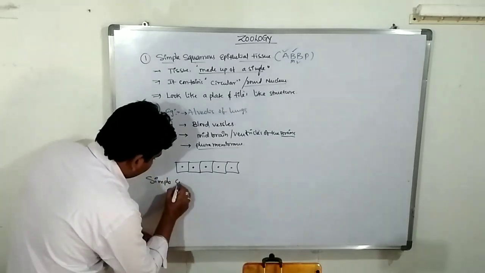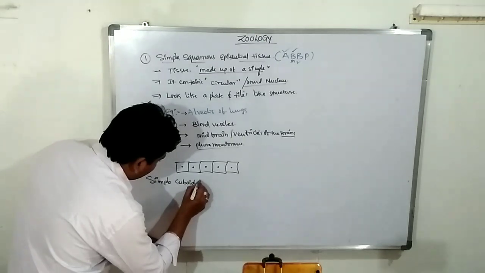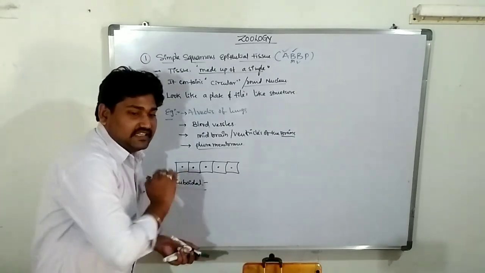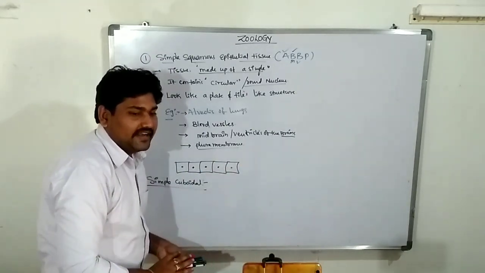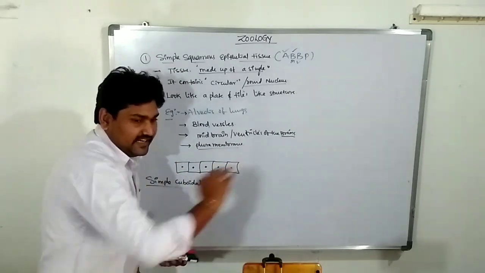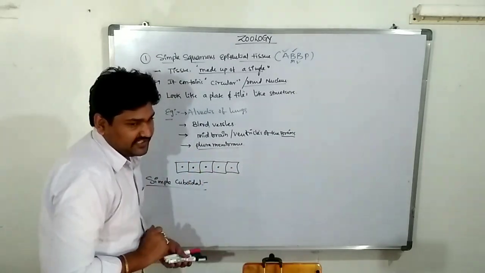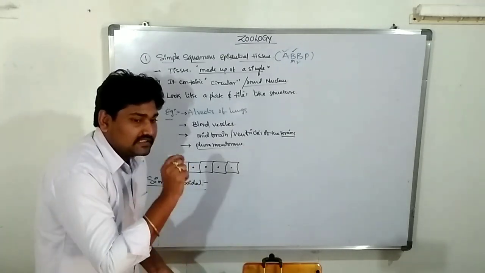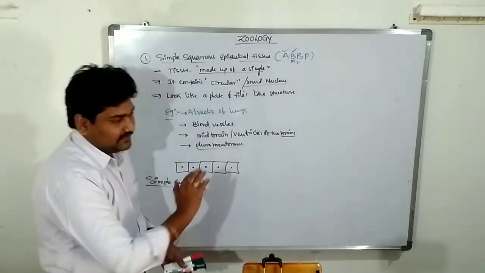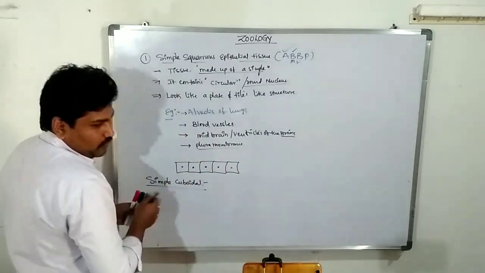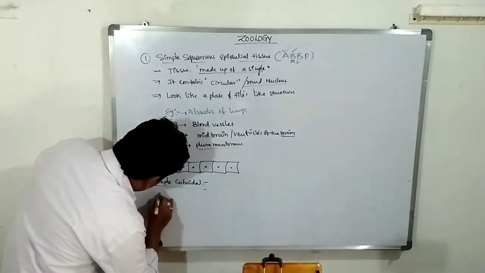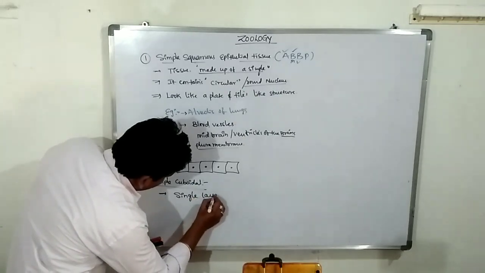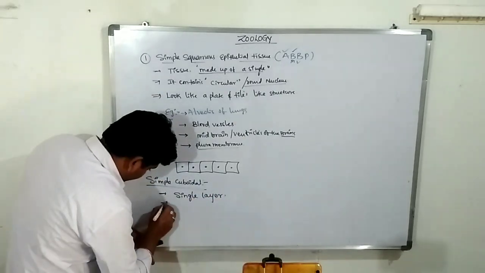Sorry, simple cuboidal. Again, simple cuboidal. This is a simple single layer. The cells look like a cube-like structure. This is a single layer. The cells contain, what is that? Ovoid nucleus is present. It is made up of a single layer. Clear?